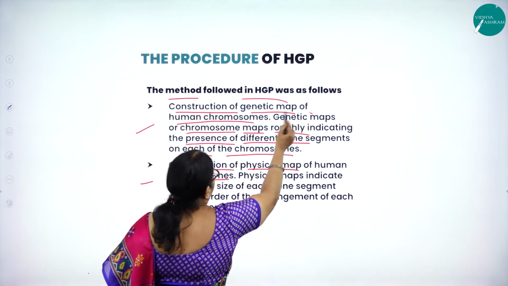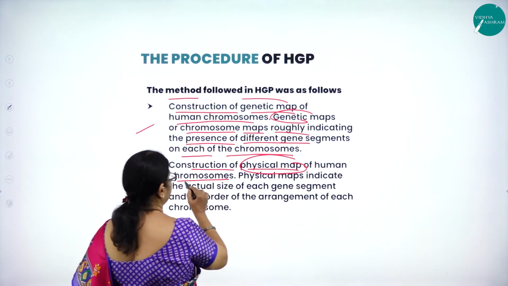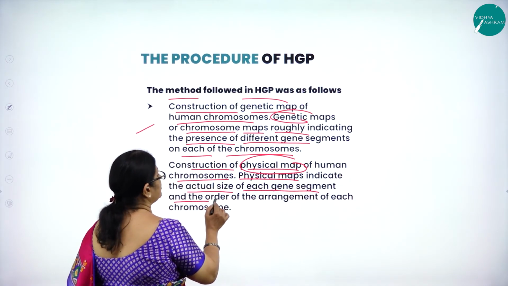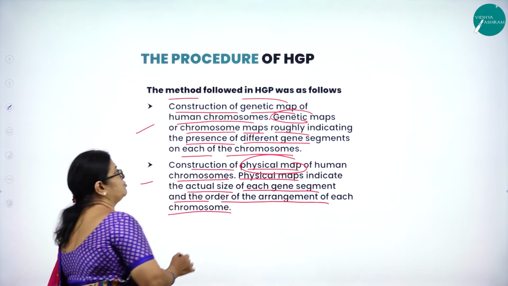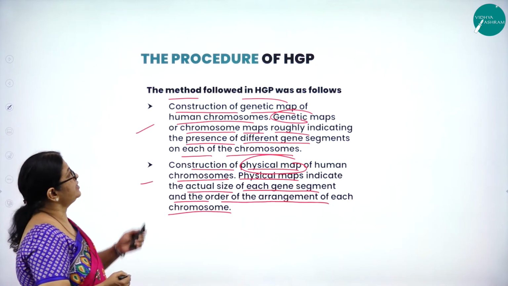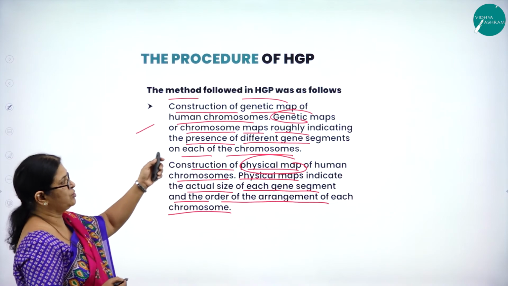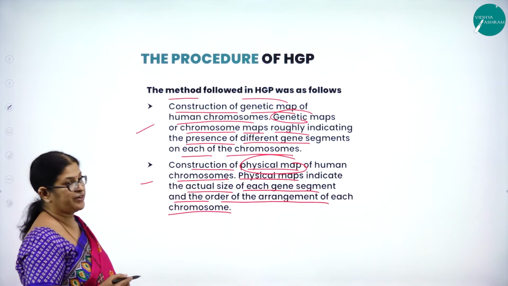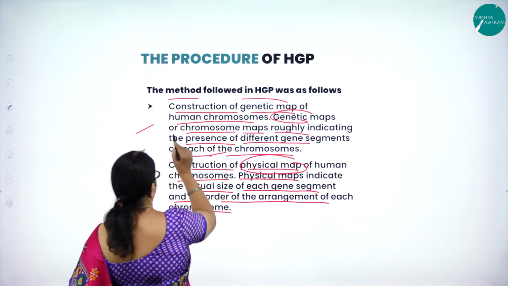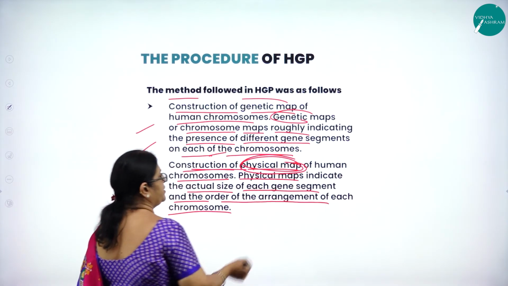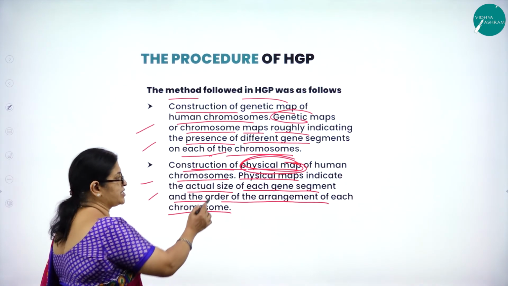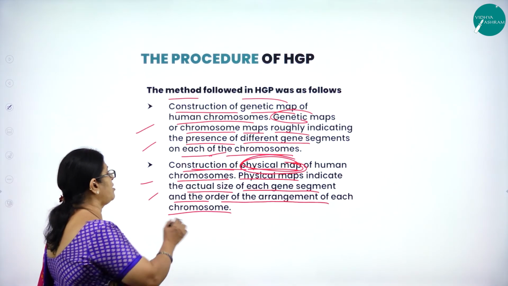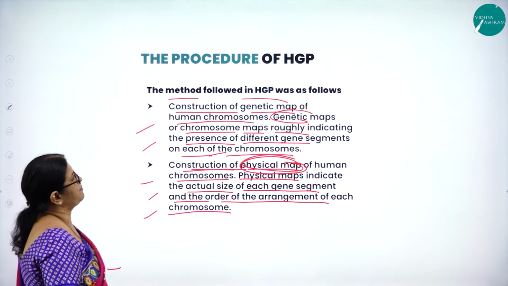Next, construction of a physical map of human chromosomes. First one is what? Genetic map. Next one is what? Physical map of human chromosomes. Physical maps indicate the actual size of each gene segment and the order of arrangement on each chromosome. So what is the first method? Construction of a genetic map of human chromosomes. Genetic or chromosome maps roughly indicate the presence of different gene segments on each of the chromosomes. The second one, construction of a physical map. This physical map will indicate what? The actual size of each segment, then the order of arrangement of the sequences. All that is given in this physical map.